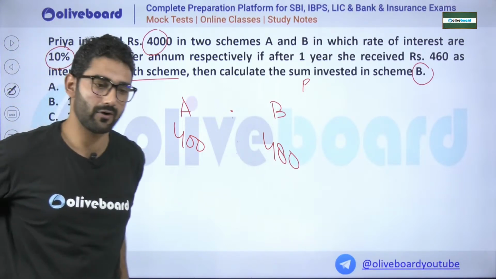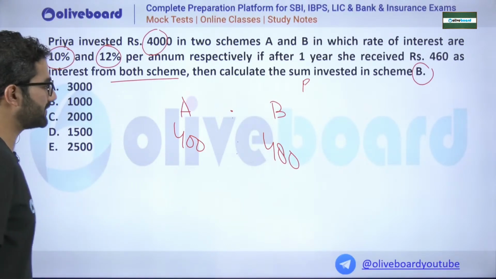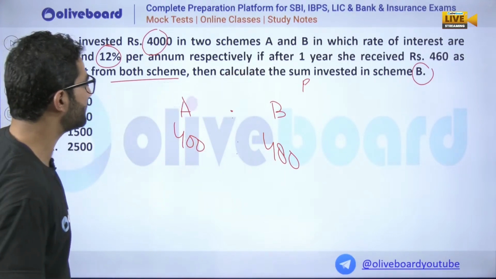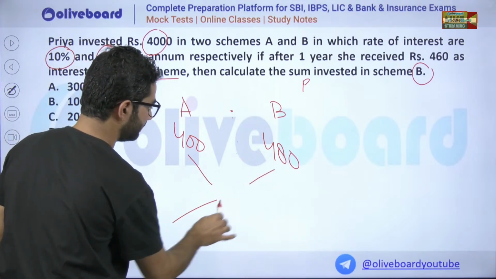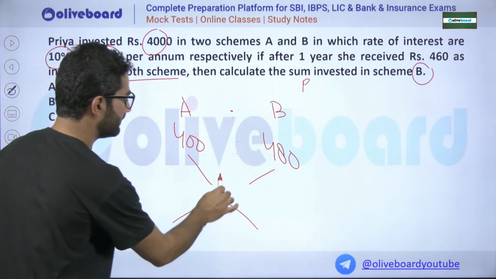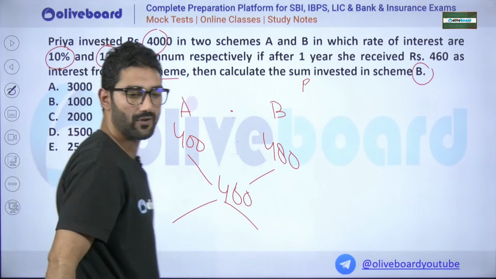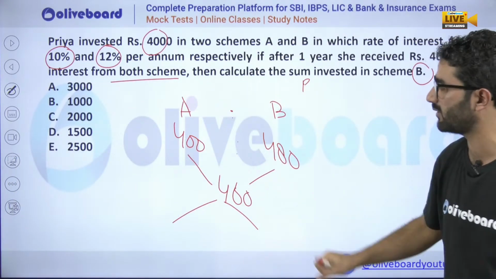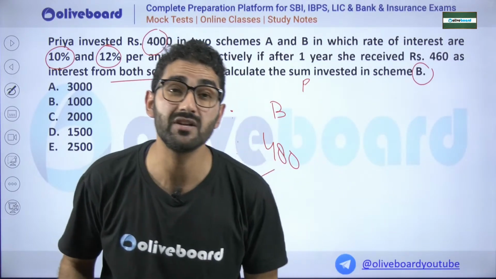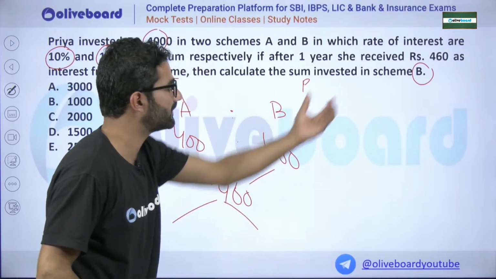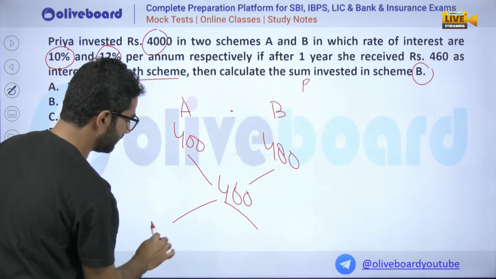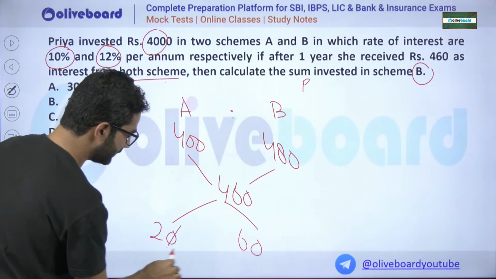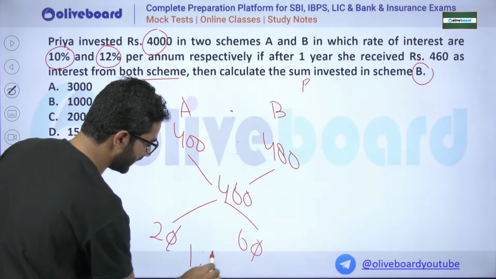Now, the question is that after 1 year she has received 460. This is a mixture of these two. 480 minus 460 is 20. 460 minus 400 is 60. Zero, zero will cut down, so the ratio is 1:3.